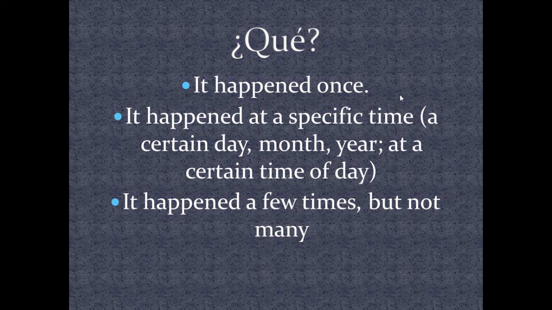For example, if we're talking about the time at which Spanish class started for period D on Monday, November 23rd, we could say La clase empezó a las 11:30. You could also be talking about something that happened a few times, like 2, 3, 4 times, but not many. It wasn't something that happened always or every day or many, many times. It happened a very set, finite number of times. For example, you could say, Yo fui a California 3 veces. I went to California 3 times. It's a very set number of times, and the number of times I went is given.